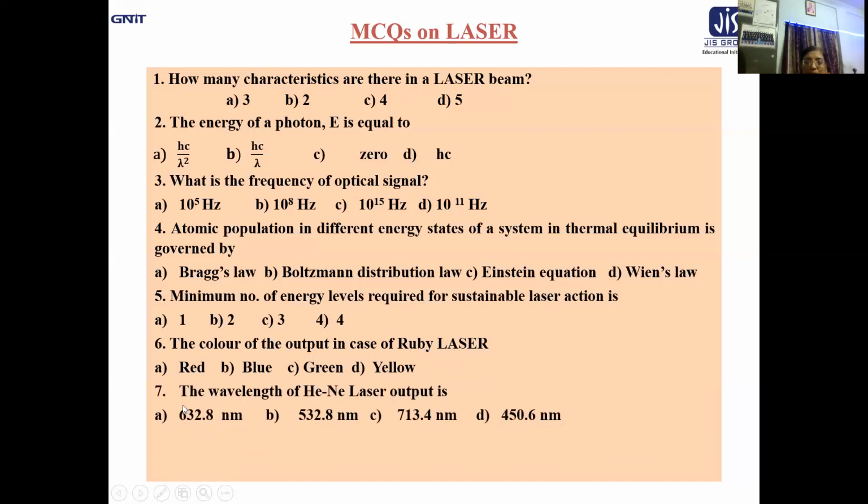Let us now move to question number 7. The wavelength of helium neon laser output. You students know that.